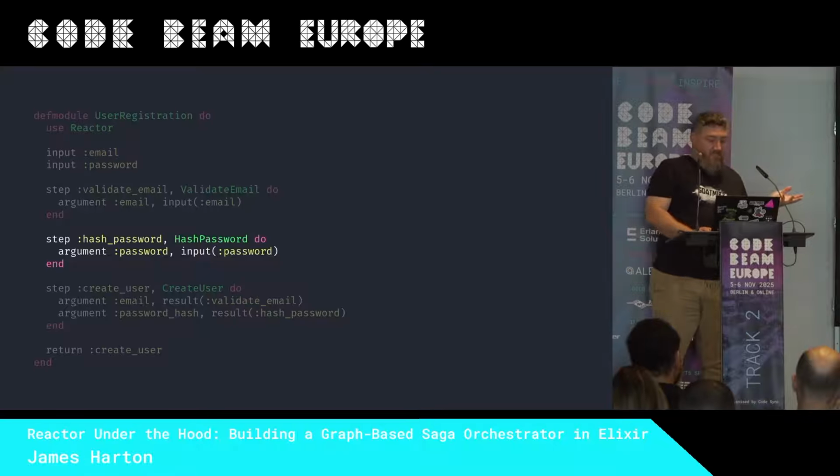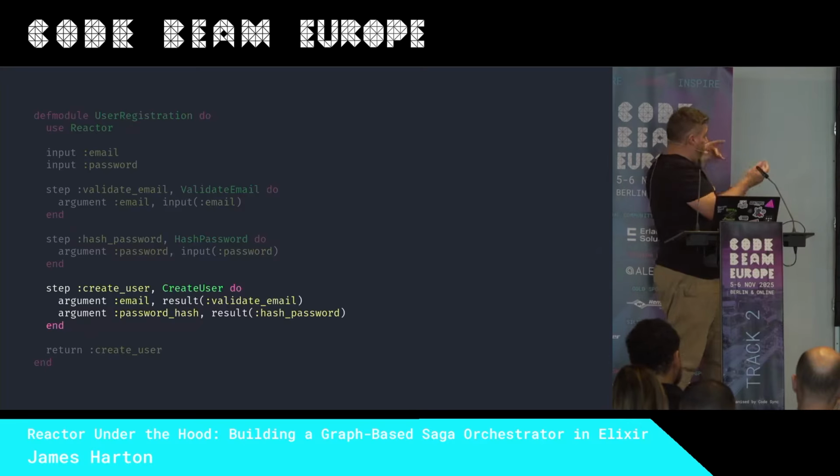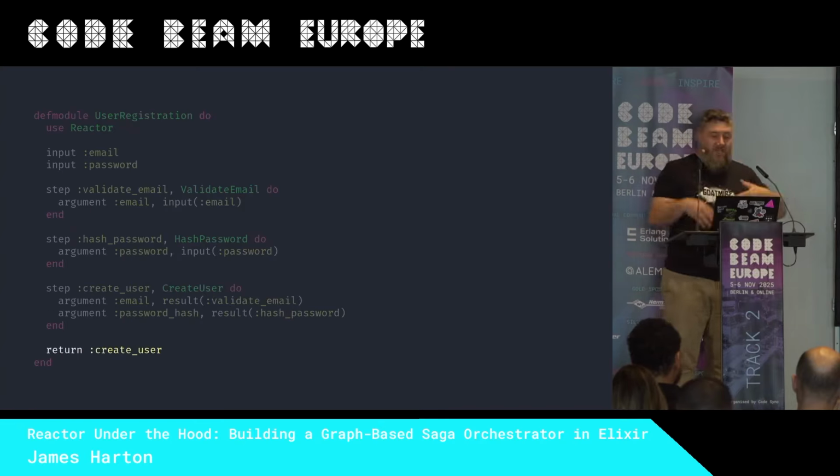So the second step in our list is a hash password step, which takes a single argument. This also comes from an input, so Reactor knows, sweet, you're up first. And the last step is our create user step. It takes two arguments, which are the results of the previous two steps, and obviously creates a user somehow. And then we say, when you're done, I want the result, whatever the result of the create user step was, I want that as the result of the reactor.